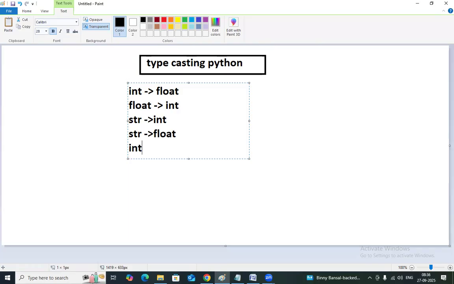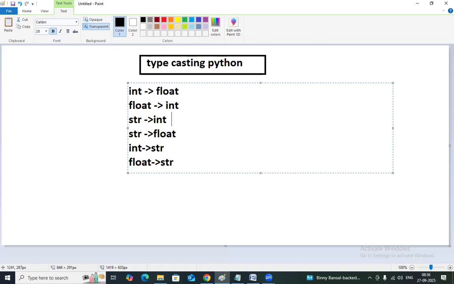At the same time, int to string, float to string. Yes, this is possible. All these are possible, but somewhere you will have some restriction. What kind of string data can convert into integer? Not character strings. Only numerical strings can convert into integer.